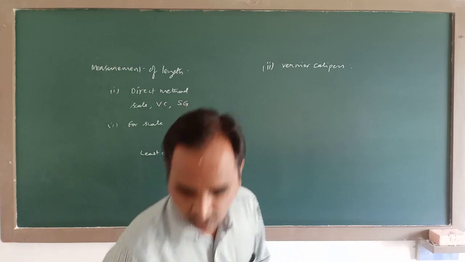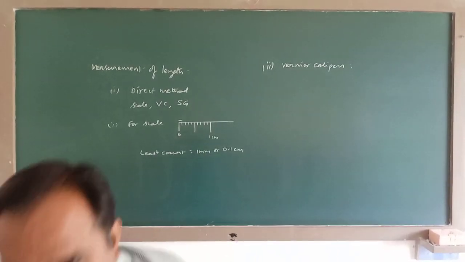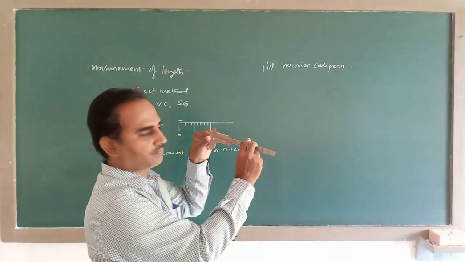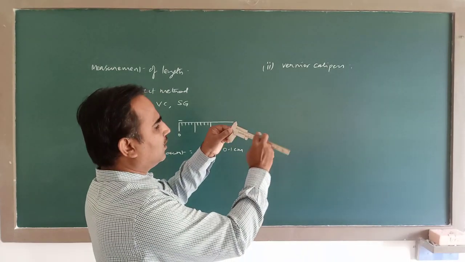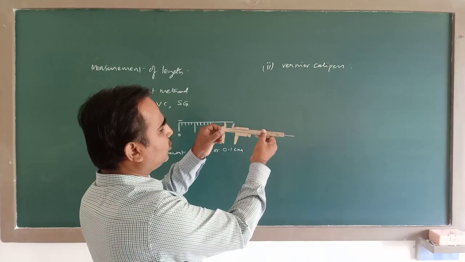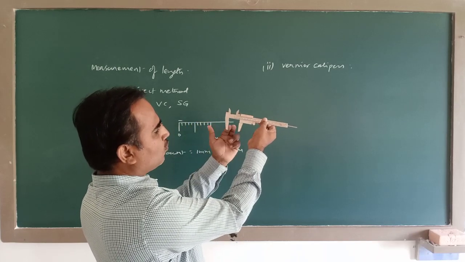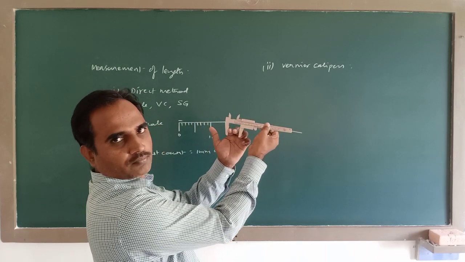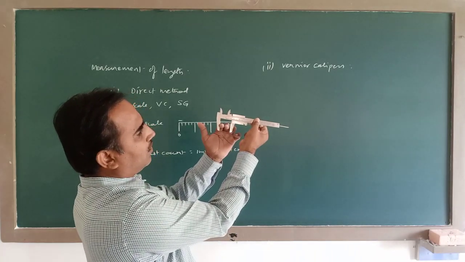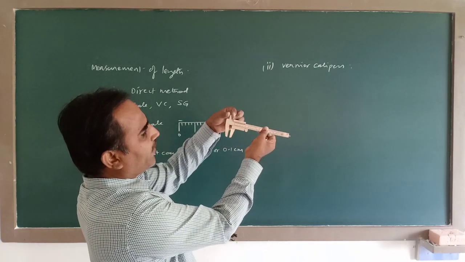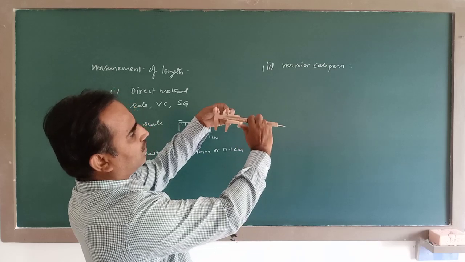Vernier calipers. So here this is a vernier calipers. This vernier calipers has got 2 jaws. These lower jaws are used to find the outer lengths, like this. These upper jaws are used to find the inner lengths.